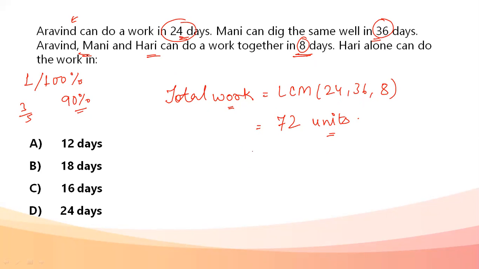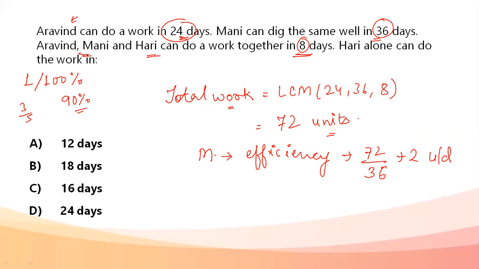We can find out efficiency, that is, how much work Mani is doing in one day. See, all of them are doing the same work. So Mani is doing the work in 36 days. So work done by Mani in one day is going to be the efficiency of Mani. That is 72 units total he has to do. He's taking 36 days. He's doing 2 units per day. Efficiency is how much work a person is doing in one day. Similarly, if we talk about Arvind, 72 by 24 comes out to be 3 units per day.